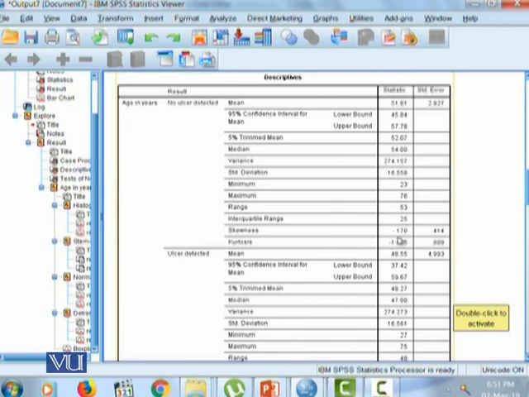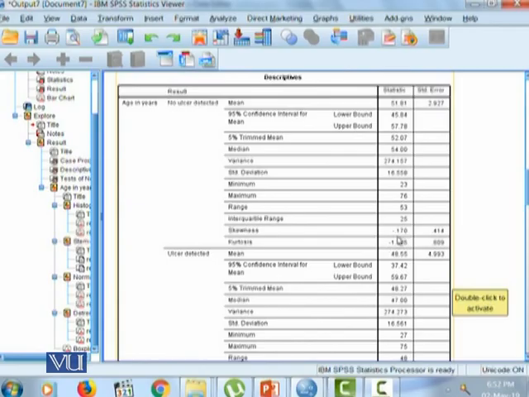To observe if data is symmetric or not, we look at the coefficient of skewness. If the coefficient of skewness gives us a value exactly equal to 0, we will classify this data to be symmetric. But if this value is not equal to 0, it will be skewed. Right now, this value is less than 0, which indicates that the data is negatively skewed. Hence, we can say for the group no ulcer detected, the age variable is negatively skewed.